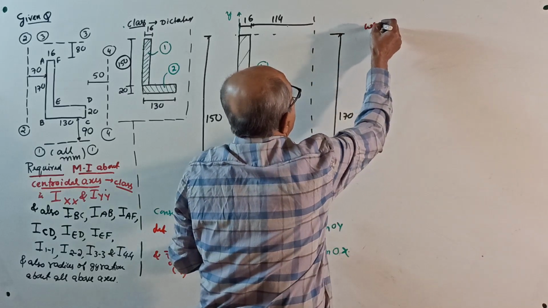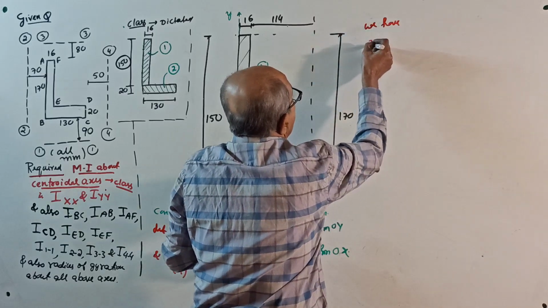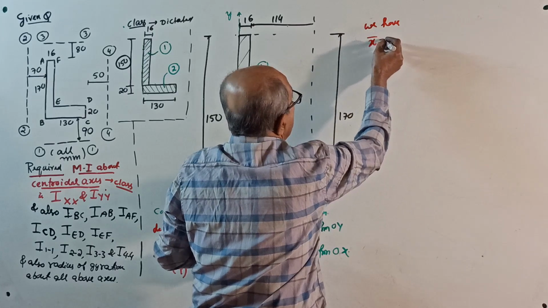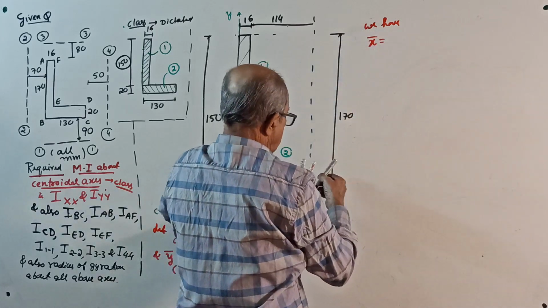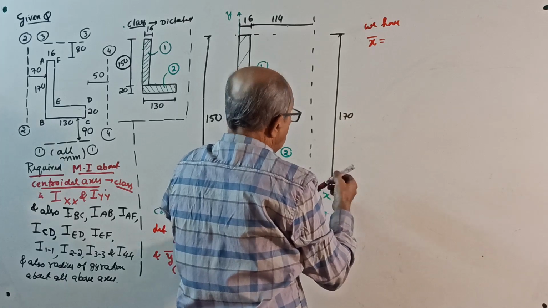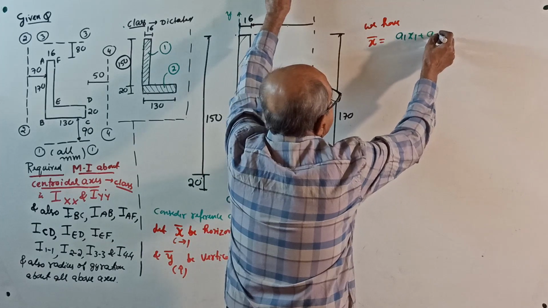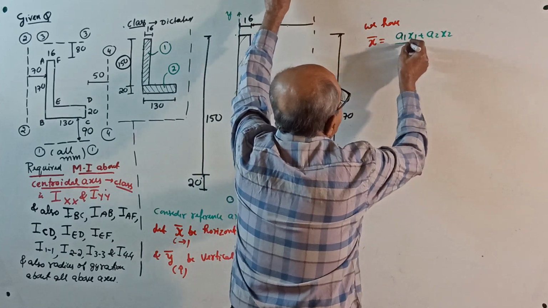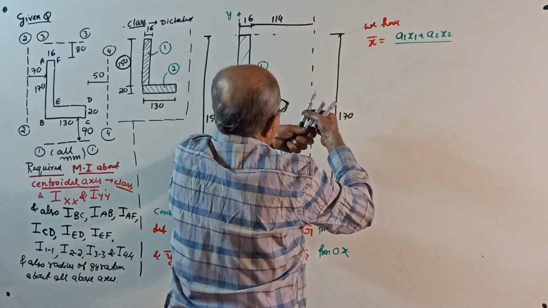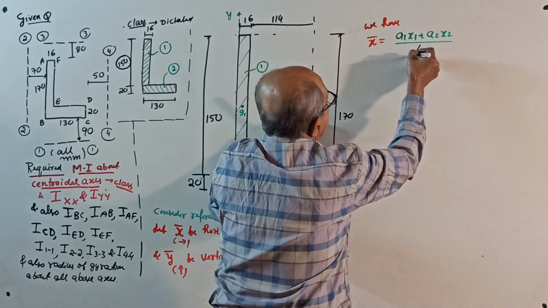We have the formula, you already know it. x bar equal to, this is actually broken now, part by part: A1x1 plus A2x2 divided by total area.